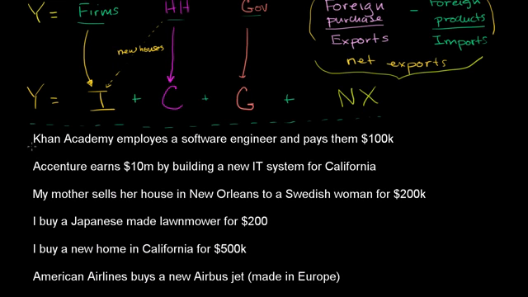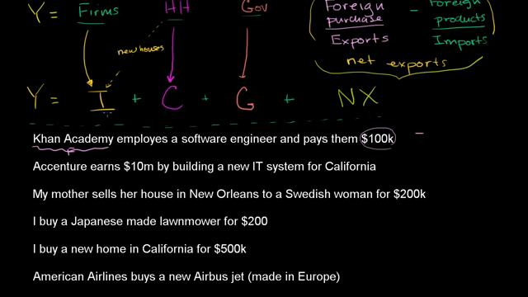So Khan Academy is a firm. It's a not-for-profit firm. No one really owns Khan Academy. I guess the society owns Khan Academy, but it is a firm. So Khan Academy employs a software engineer and pays them $100,000. Well, this is a firm making the expenditure, and arguably and even conceptually, this also is an investment because this $100,000 is going to be used to develop code that has future benefit. So this is going to be the investment category.